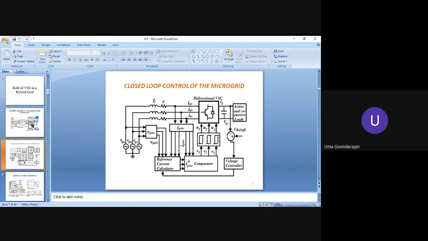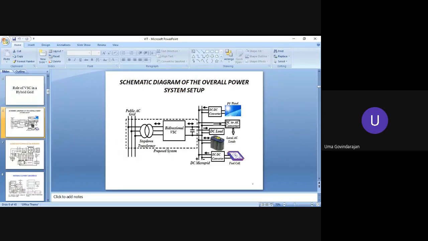Okay, this is a closed loop control of a system. I have just taken a schematic diagram of a setup where we have a 3-phase system, a bidirectional voltage source converter, which is nothing but a 3-phase VSI, and on the DC end we have different types of loads.